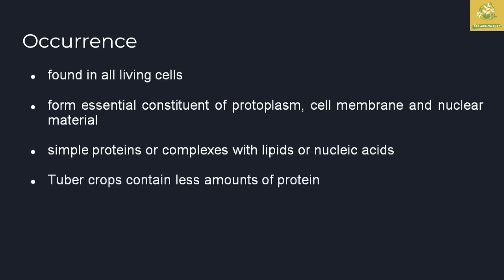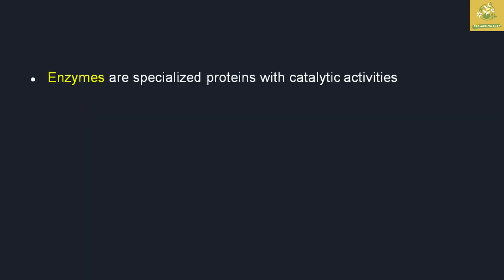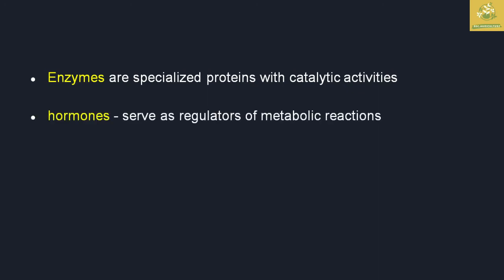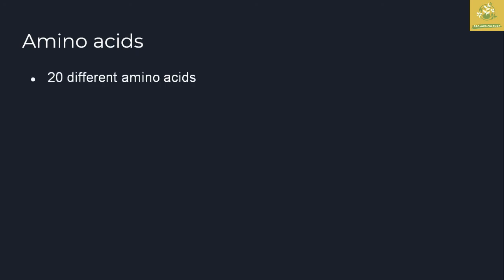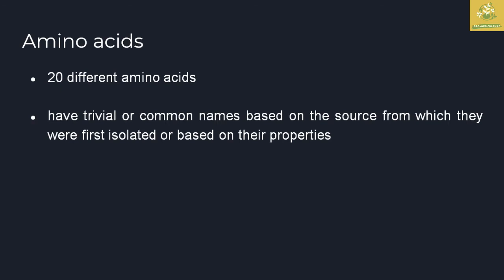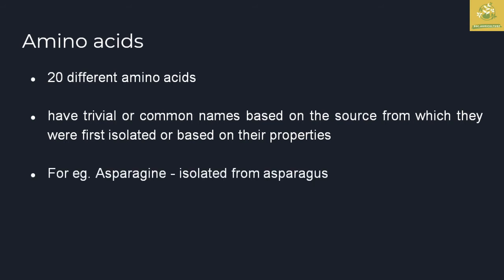Tuber crops contain less amount of protein. Enzymes are specialized proteins used for catalytic activity, and hormones serve as regulators of metabolic activities in living organisms. There are around 20 different amino acids. They have a trivial as well as common name based on the source from which they are isolated, and based on the properties they have in nature. For example, asparagine was isolated from the crop asparagus.